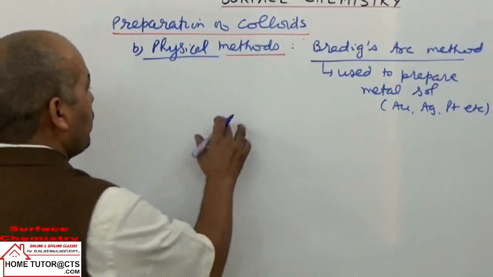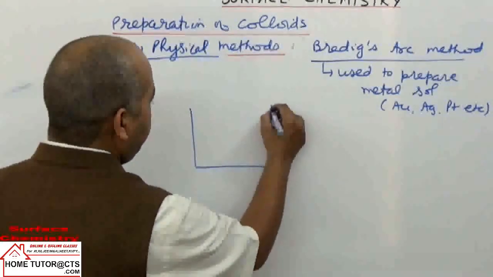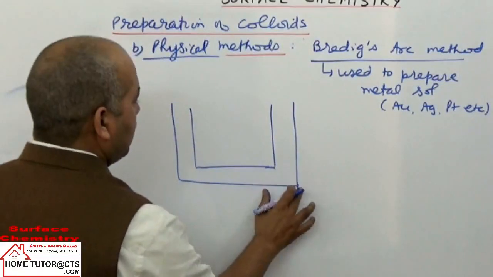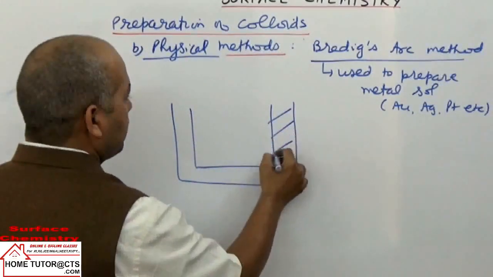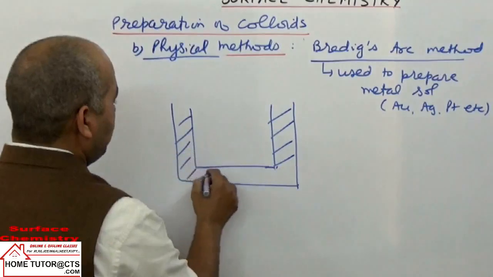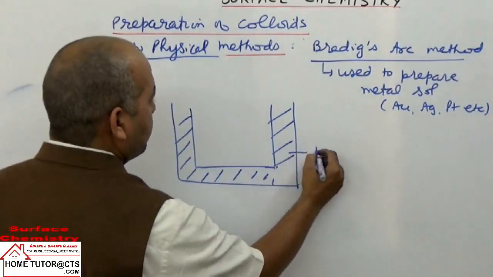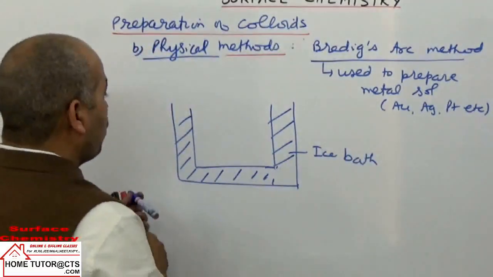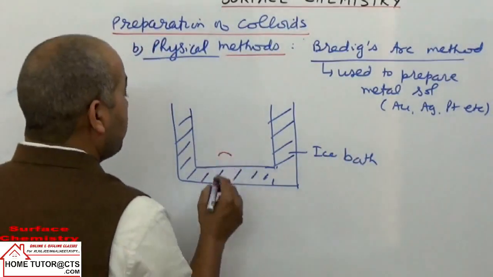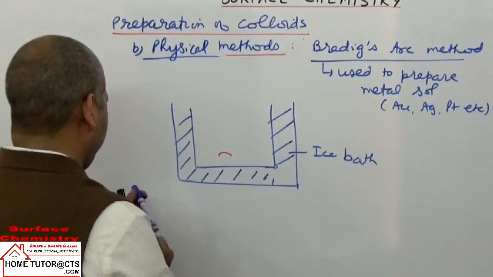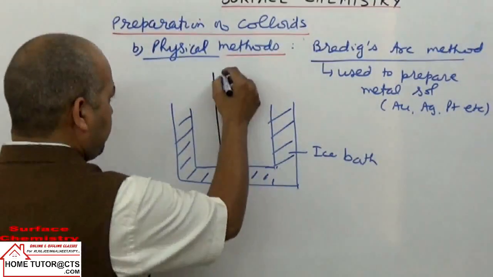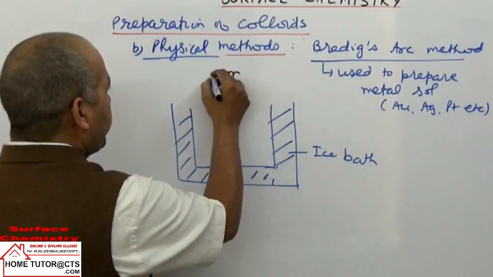How do we do it? We are taking an ice bath which contains ice. We take the metal for which the sol is to be prepared. Of the metal we make an electric arc, using metal electrodes.